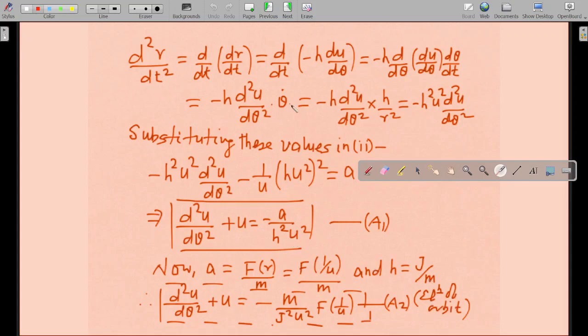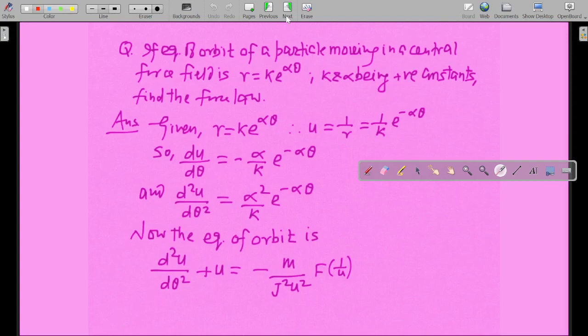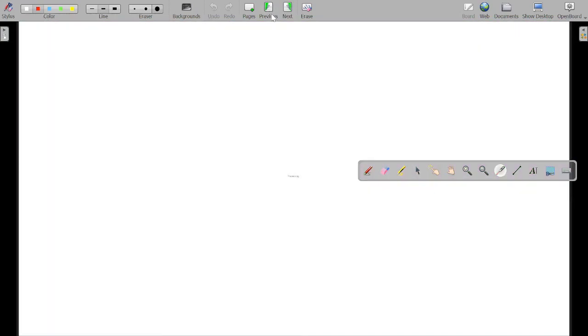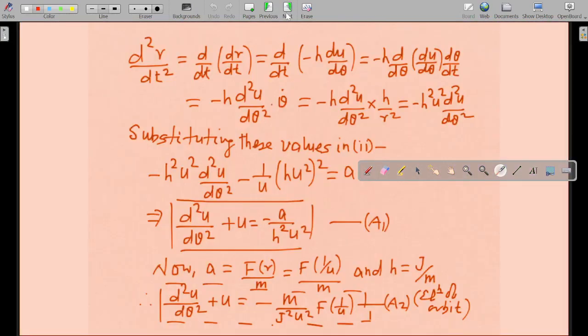So that is the equation of orbit. That's how you can find the equation of orbit of any particular thing. This is the equation of orbit which you must remember always. And how we have reached here, how we have derived it, you must know this. This is a very important derivation which you must take care of.